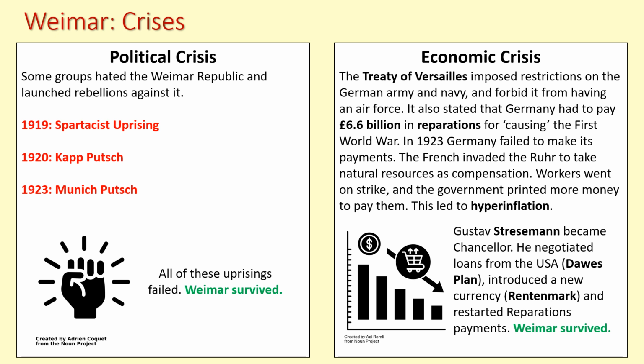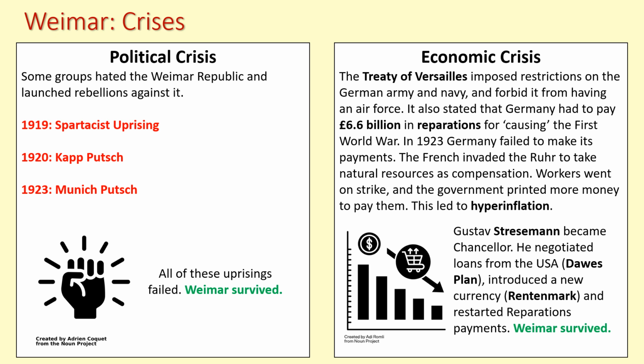Eventually, a new chancellor comes on called Gustav Stresemann. Stresemann decides that they've got to take quite drastic action. Crucially, he negotiates to get money loaned to Germany from the United States under what's known as the Dawes Plan. This meant that you could then restart your reparations payments to the Germans with a brand new currency.